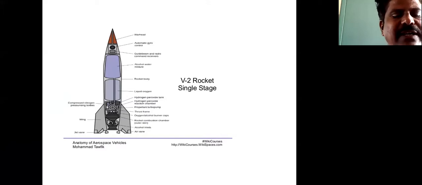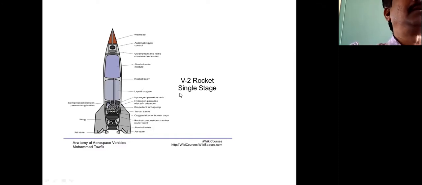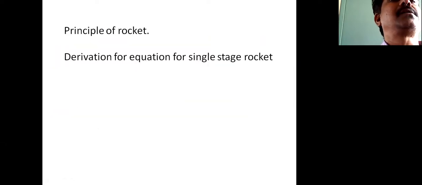Now let us derive an expression for the velocity of a single stage rocket, neglecting its weight. Already the principle of a single stage rocket, or any stage of rocket, has been explained. Now we want to derive the equation, the expression for the velocity of the rocket for a single stage rocket.